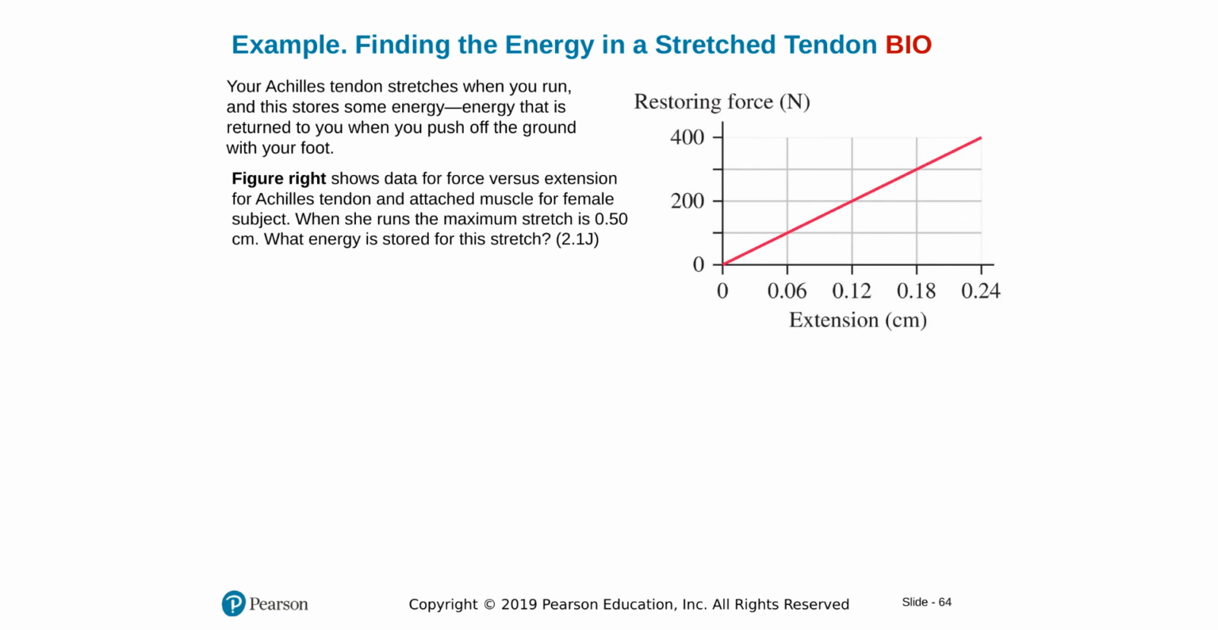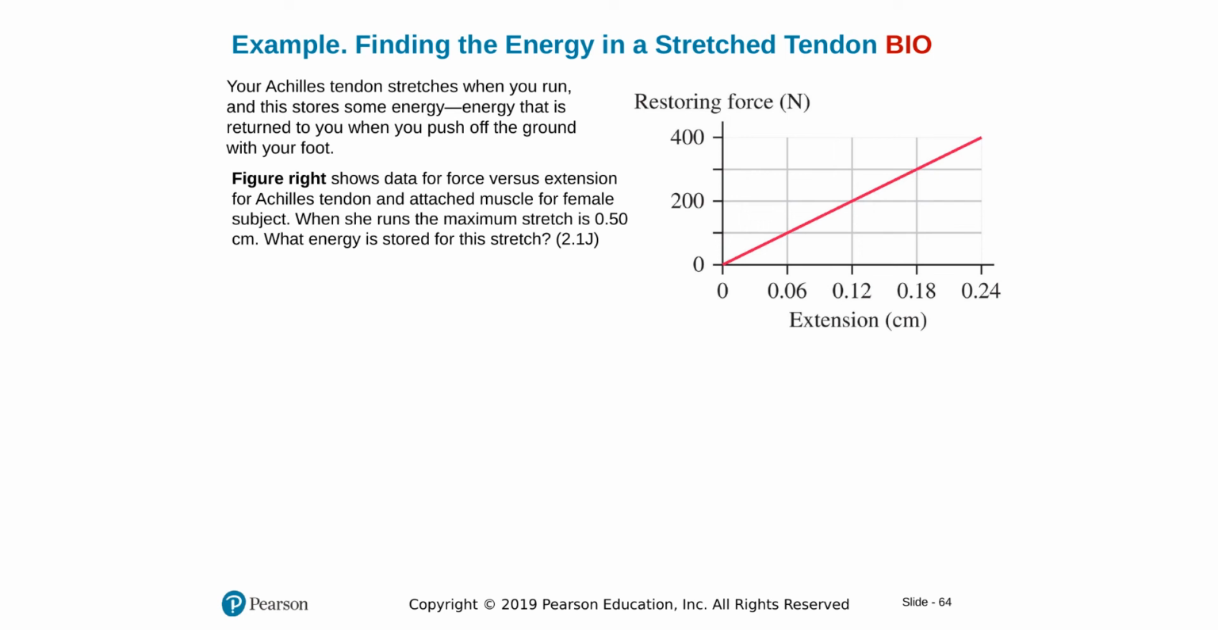This question is a simple question, except for the fact that we have to deduce some information from this graph. So it tells us your Achilles tendon stretches when you run, behaves like a spring, and stores some energy that is returned to you when you push off the ground with your foot. In the figure, you see data for force versus extension for the Achilles tendon and attached muscle for a female subject. When she runs, the maximum stretch is 0.5 centimeters.